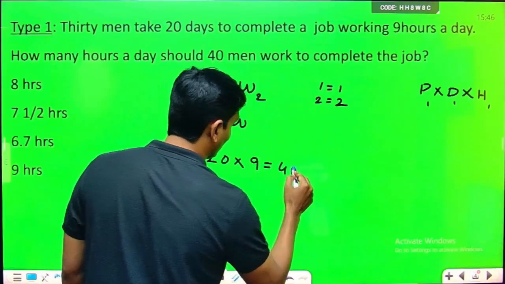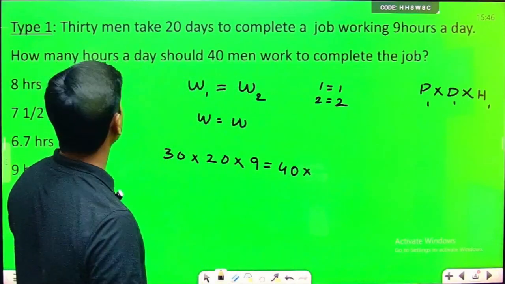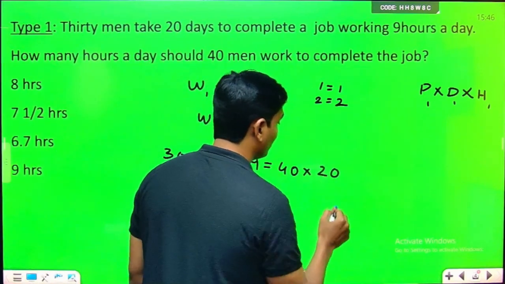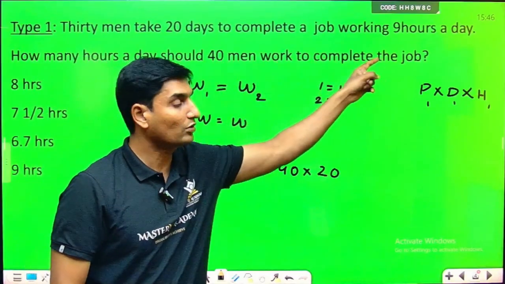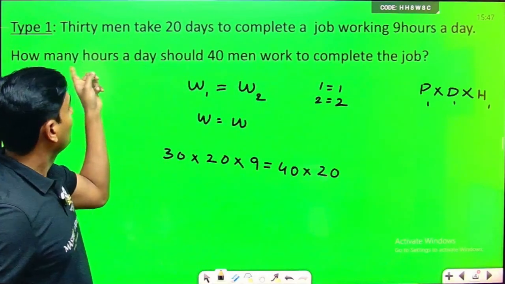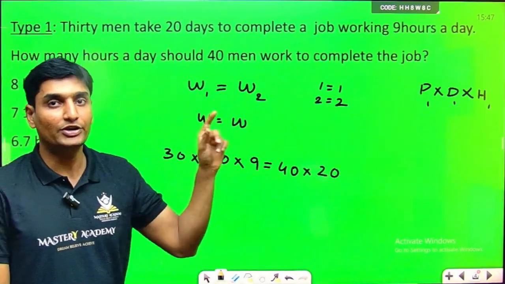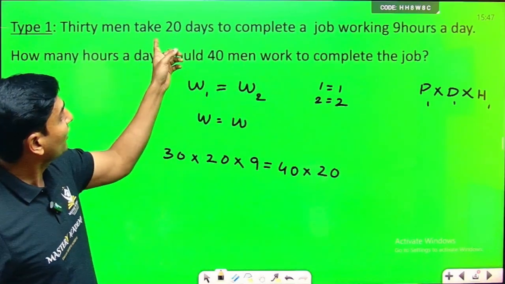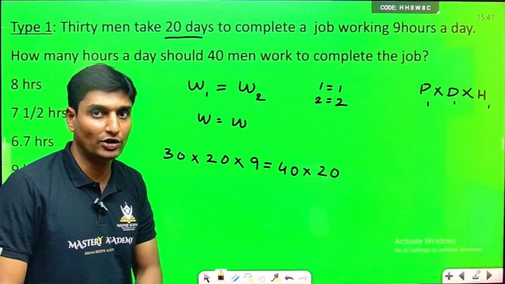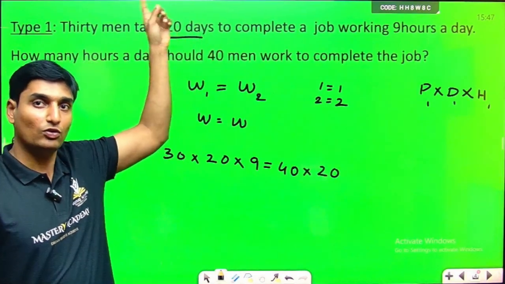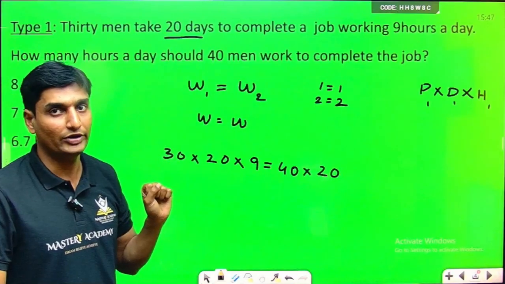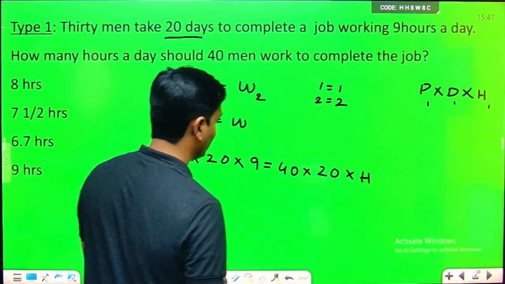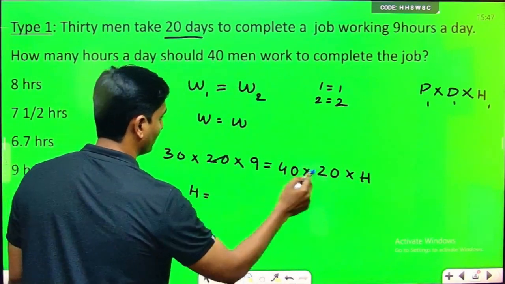Now there are 40 men who are working for the same many, okay, 40 men in what? 20 days. Now here in this question, in the second statement, they have not mentioned the number of days. Here only 40 men and how many hours, the quantity of hours we have to calculate, but the total number of days they have not mentioned. So here they have clearly mentioned 20 days. Now we will have to assume that these 20 days will apply for both 30 men and also for 40 men, 20 days. So for 40, number of people, number of days and number of hours is what we have to calculate.